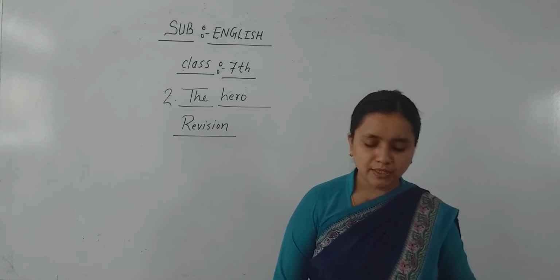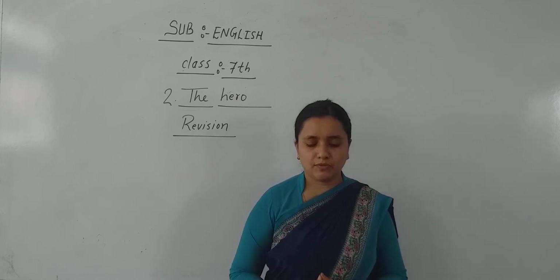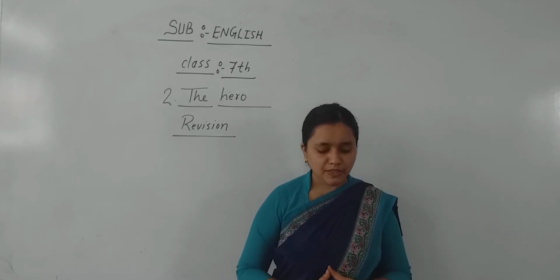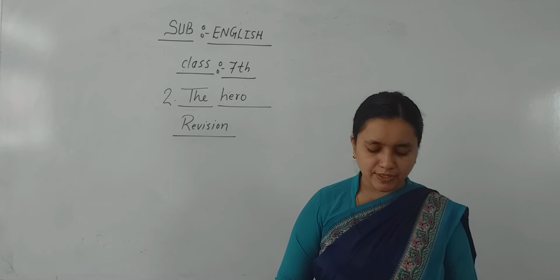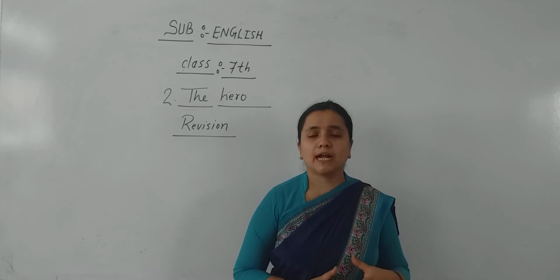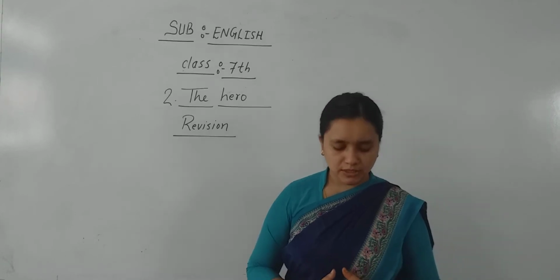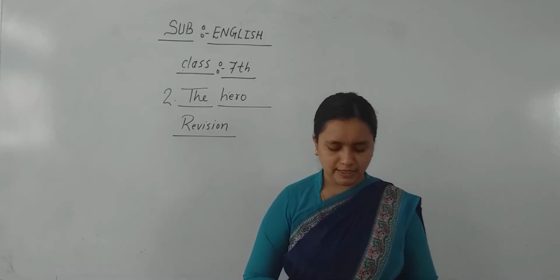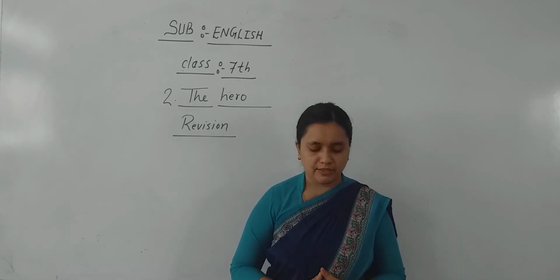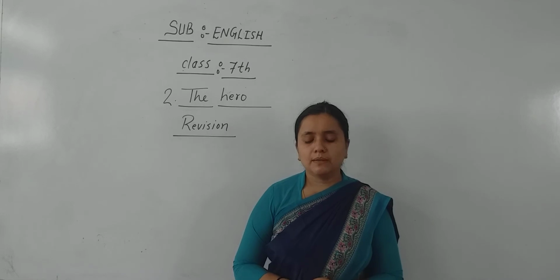Now, let me see the next question. How is the last stanza different from the other stanzas? The last stanza is different from the other ones because he no longer speaks of an imagined event. As we have seen in the starting stanzas of the poem, the poet explained an imagined event, but the last stanza rather speaks of reality. He also records the reaction of different people to his story, thus making it different.